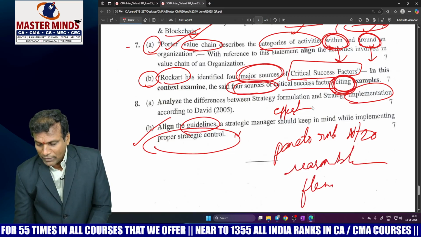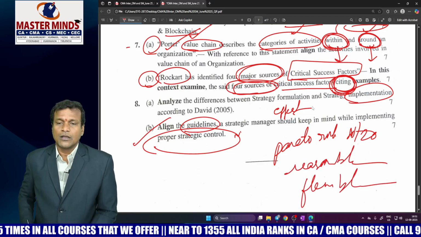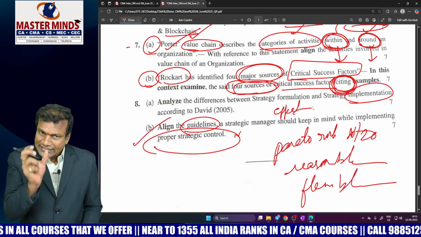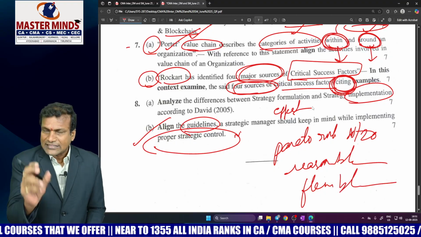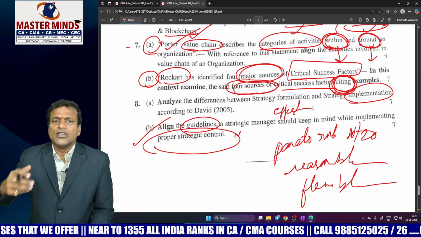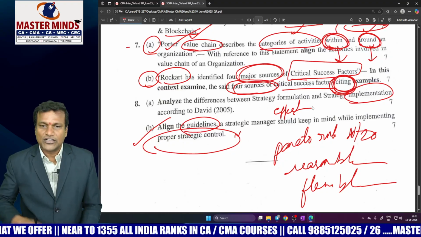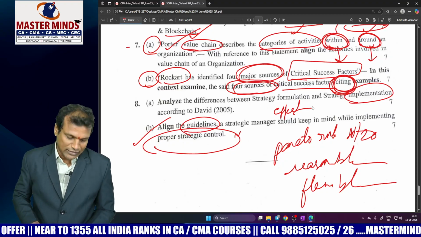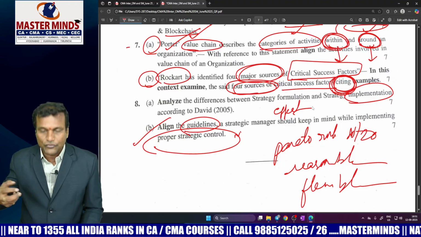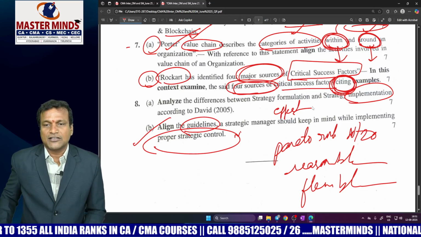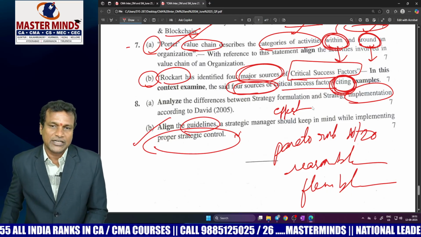And control should be flexible. Control should point out certain exceptions. If you find any exceptions beyond the tolerable range, your control should point out that defects also in the business organization. These are the summarized viewpoints of guidelines which a manager should keep in mind while implementing proper strategic control.